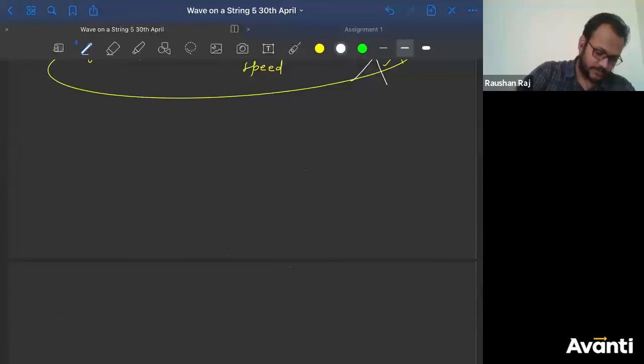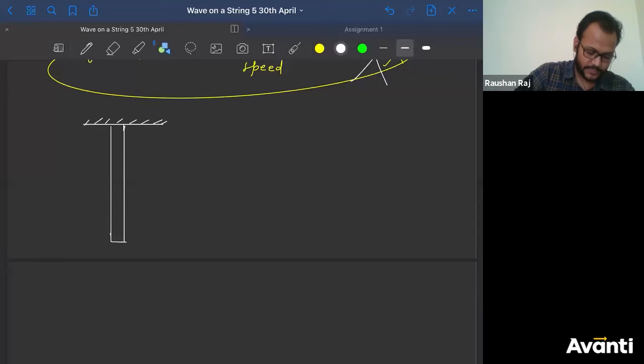Okay, so this was the question here. Let me draw that. Something like this. Here velocity was changing at all the points; the velocity is different everywhere. So what will I do? I'll find the region where velocity is constant.